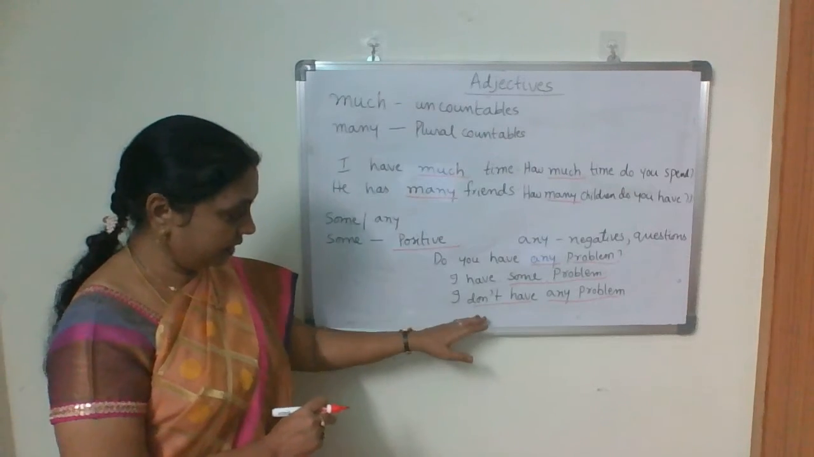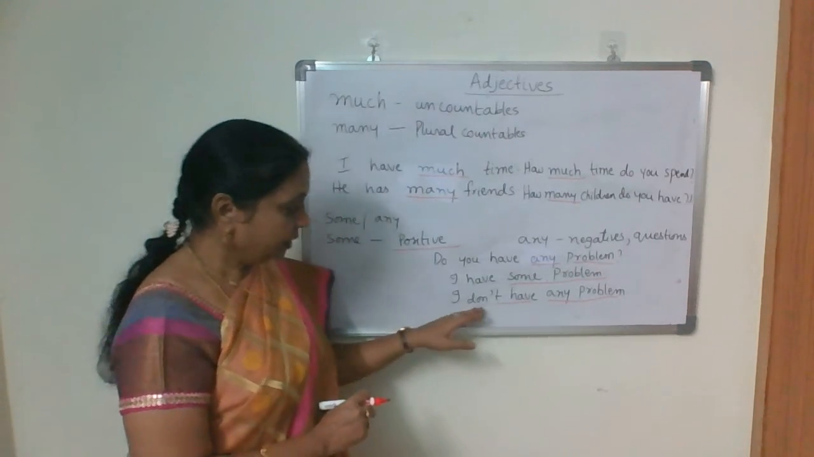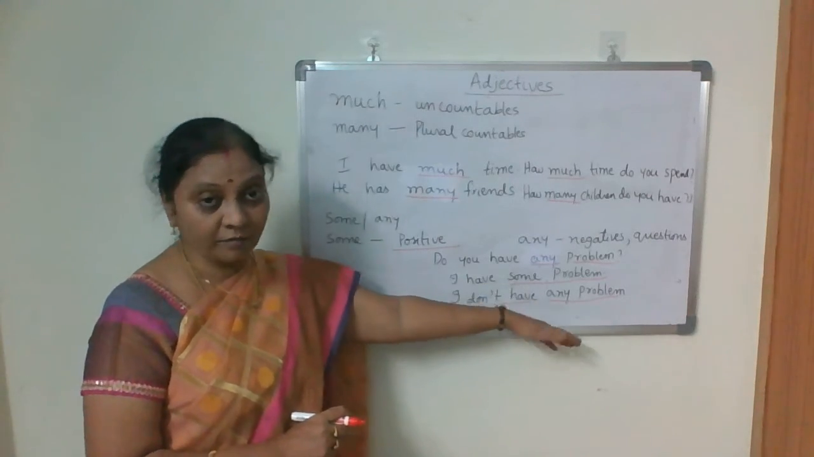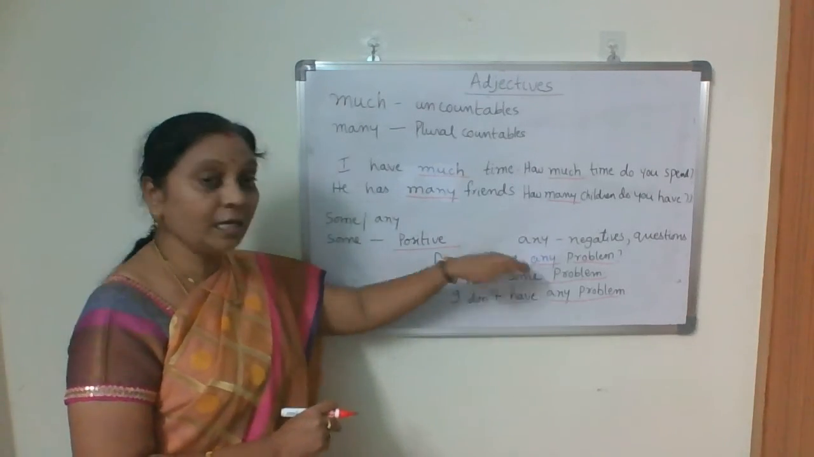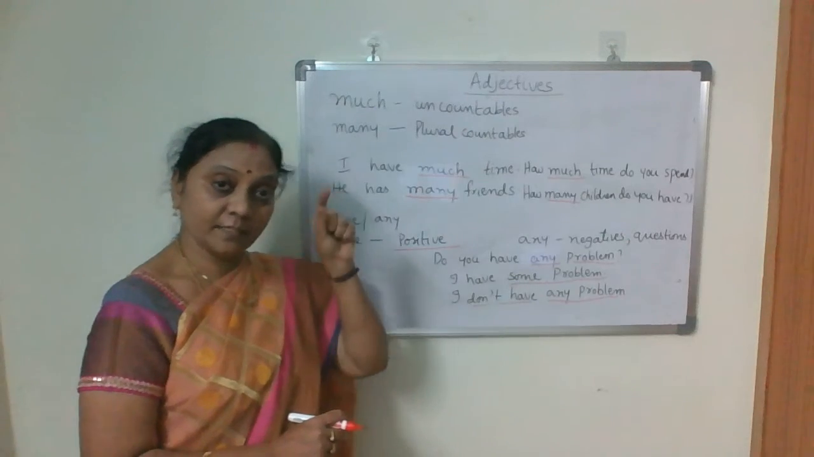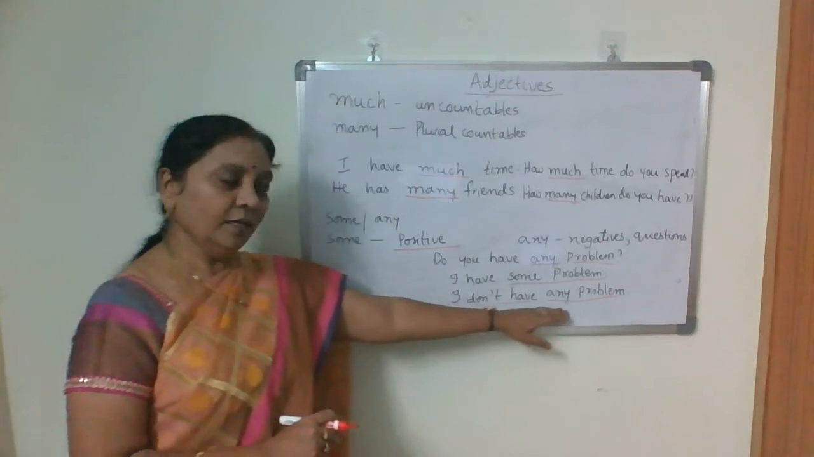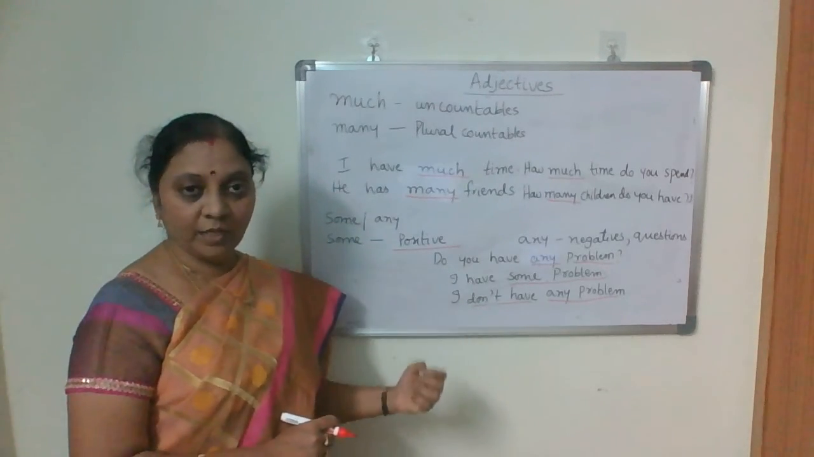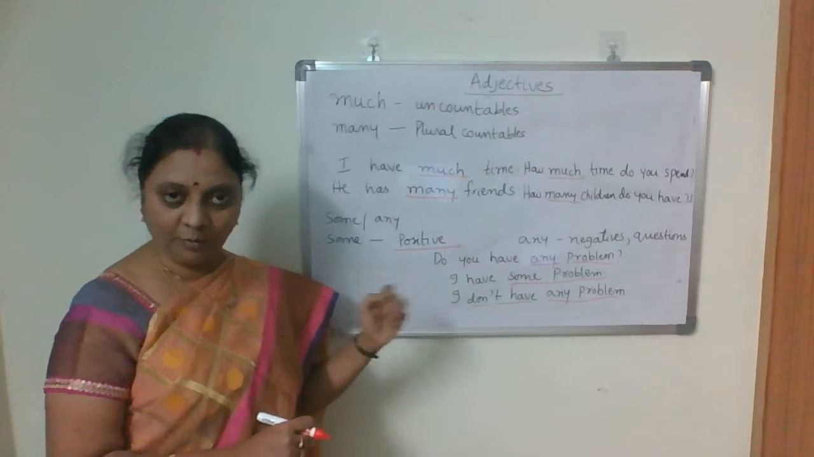Say the same sentence. I don't have any problem. I never had any problem. I never have any problem. I hardly have any problem. In such cases, if you use negatives, then you can directly go for any. Otherwise, any talks about negatives, some talks about positives.